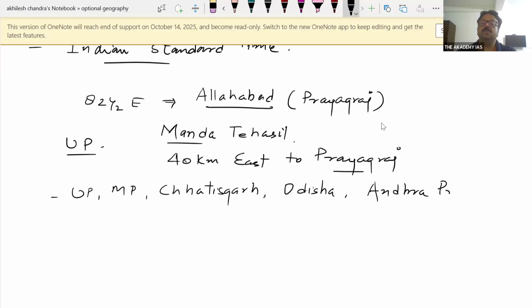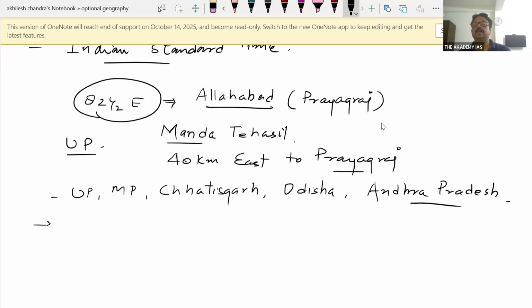Pradesh. But why is the so famous city associated with 82.5 degree Allahabad? At the time of the British period, Allahabad was not only a cantonment, there was an arsenal factory. It is also a famous city as the confluence of Ganga and Yamuna.